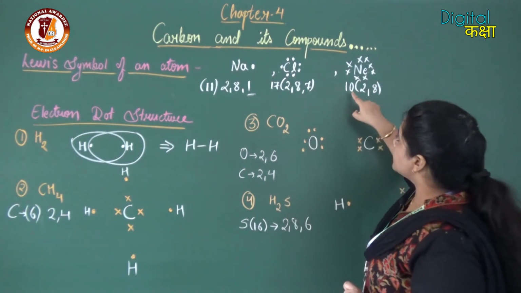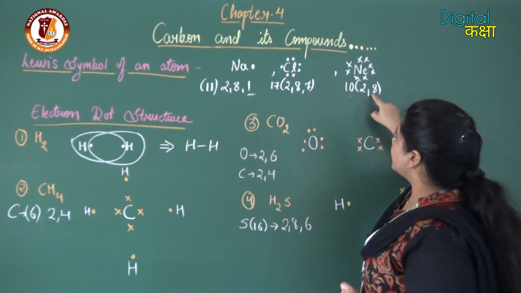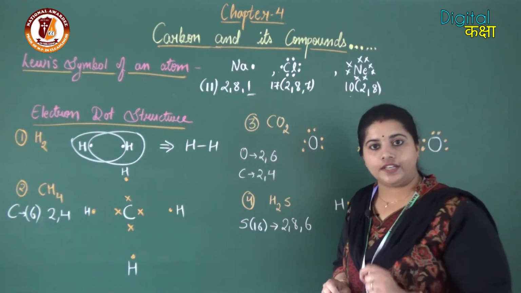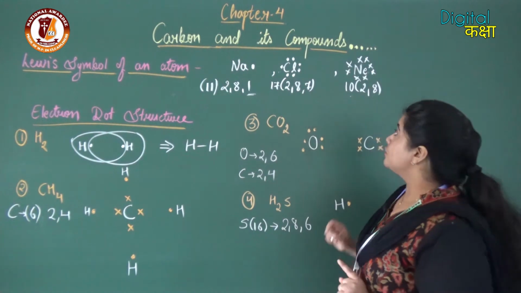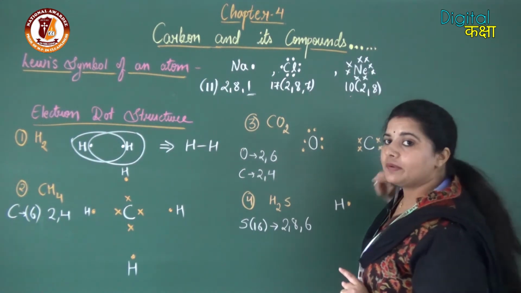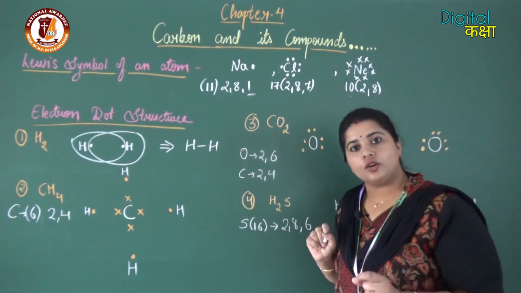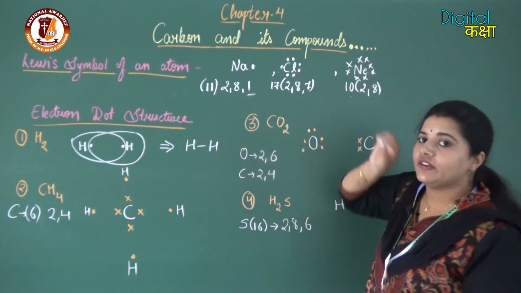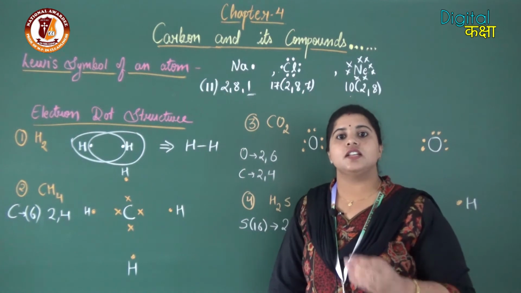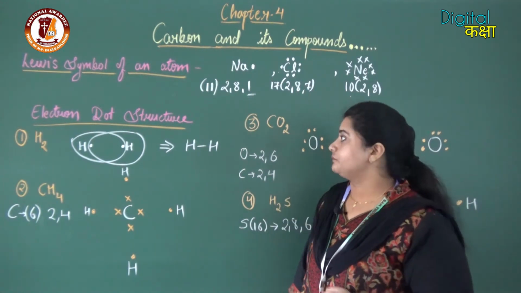Neon has atomic number 10, and 2, 8 is its electronic configuration. In the last shell it has 8 electrons, so we can represent those 8 electrons by dots or crosses. We have made 8 crosses to represent the number of electrons in its last shell, or octet.